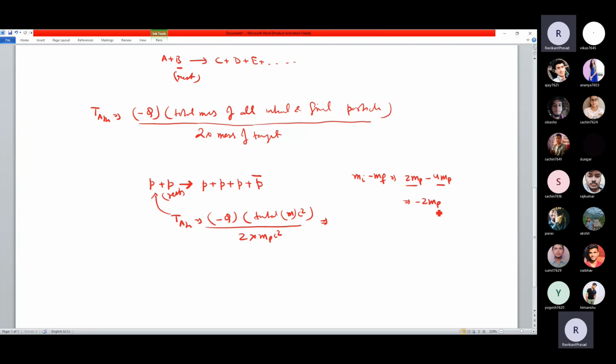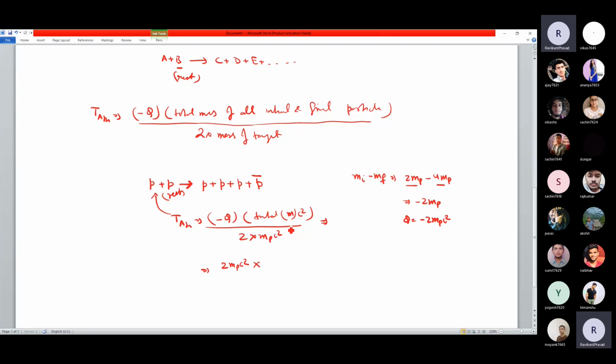This is the total mass you are getting. Means when you're doing initial minus final, and when you multiply with c square, you get the Q value. So Q value is minus 2 mp c square. Am I correct? Yes, sir. So minus का साइन एक पहले ही लगा हुआ है, तो this will be 2 mp c square.